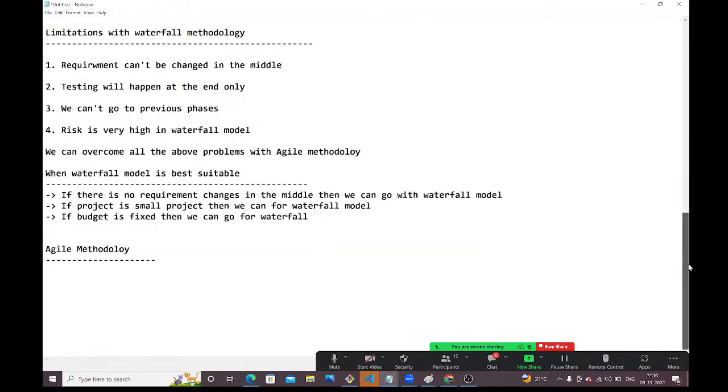Guys, we need to talk more about Agile methodology. Agile methodology we need to discuss. What is the Scrum we need to discuss. What is the Sprint we need to discuss. What is the retrospective meeting we need to discuss. What is the Sprint plan we need to discuss. So what are backlog grooming sessions we need to discuss. All those things will come under Agile methodology only.